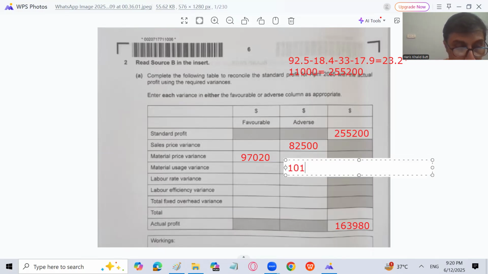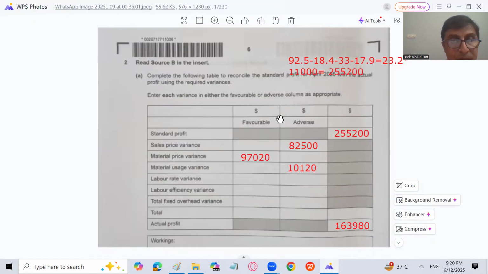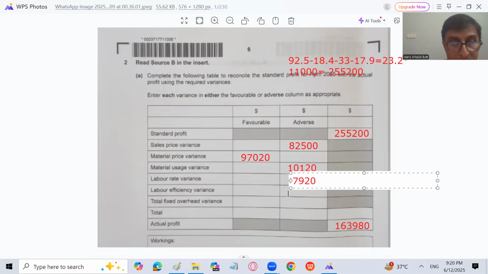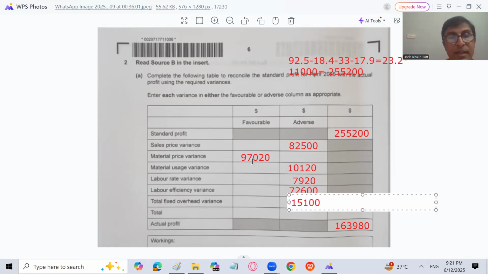That is 10,120. Yes, I can show you also, no problem. Material usage variance here, 10,120. Here it is written. Then labor rate variance adverse 7,920. Labor efficiency variance adverse 72,600. Labor rate variance adverse 7,920. Labor efficiency variance adverse 72,600. And the total fixed overhead variance is also adverse 15,100.